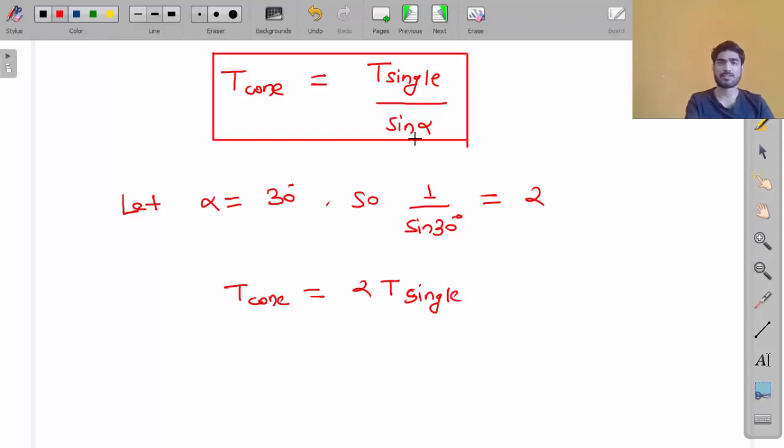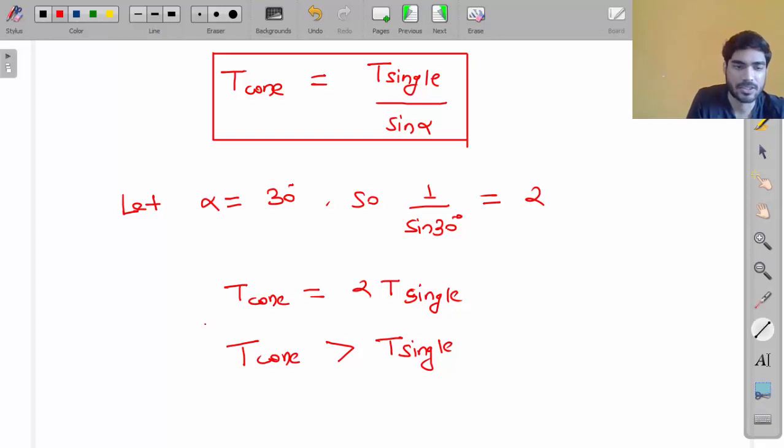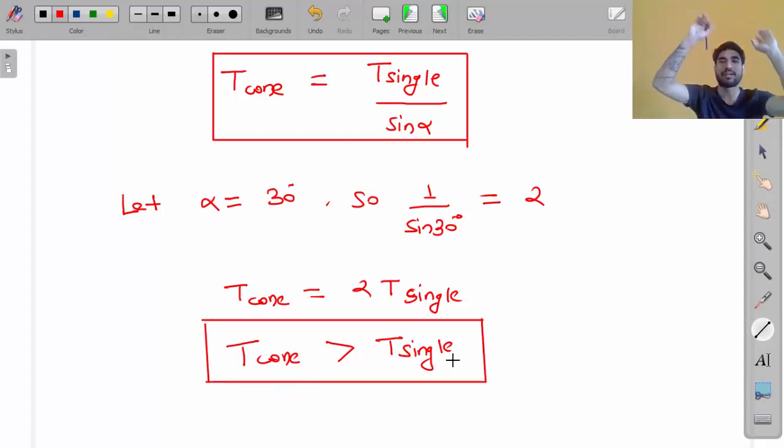So that means, put any value of alpha, T of cone clutch will always be greater than T of single plate clutch. Do you understand this concept, my friend? T of cone clutch is always greater than T of single plate clutch. Why? I gave you the logical explanation before.